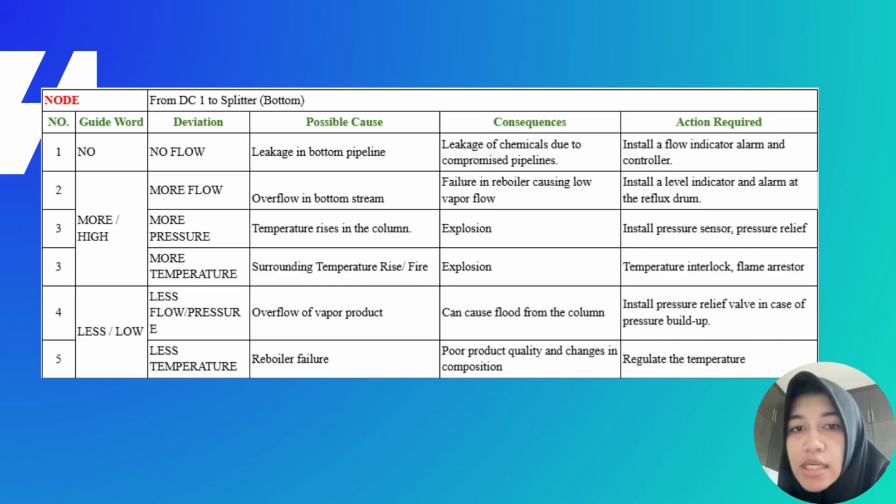This could be due to the leakage in the bottom pipeline leading to the potential loss of the product. The required action is to install the flow indicator and also the flow alarm. If we have more flow, a leak in the bottom string could cause the level indicator alarm to fail.